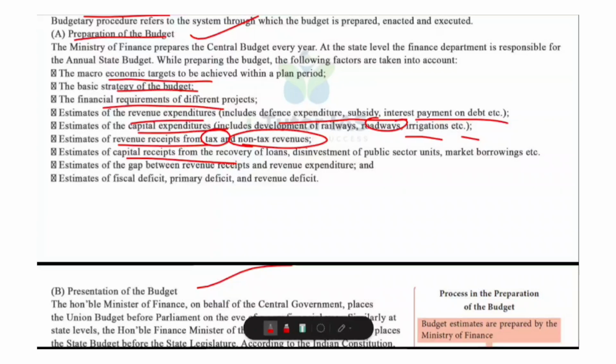Then estimating capital receipts. These include loan recoveries, disinvestment. Disinvestment means selling government shares in PSUs. Then market borrowing, small savings, and external loans. These help in meeting the gaps in income. Then finding the revenue gap. The government checks whether revenue receipts is greater than or equal to revenue expenditure. This helps calculate the revenue deficit.